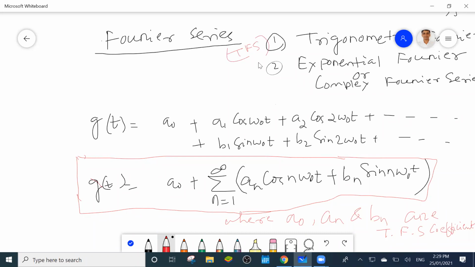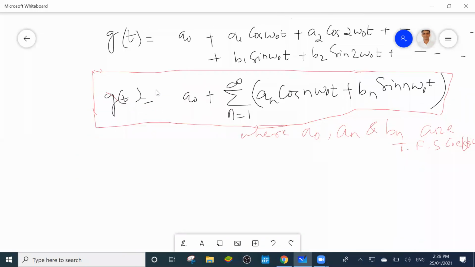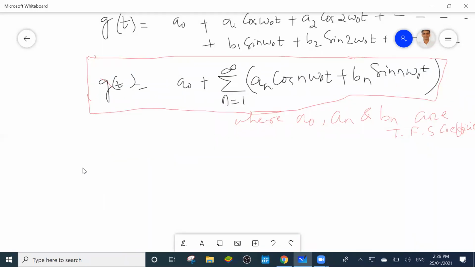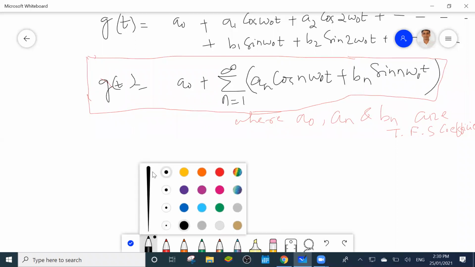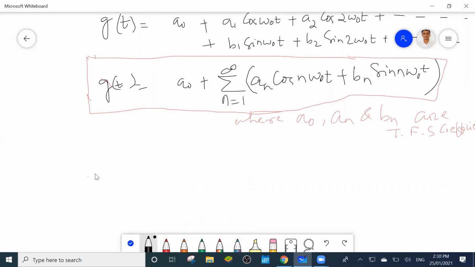So what is the value of a0? So a0, an, bn, you have to actually find out using formula. This is nothing but the area covered by the signal divided by the time period. So a0 equal to, you simply have to integrate.